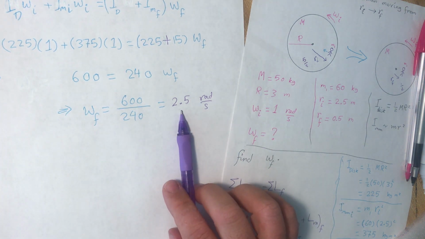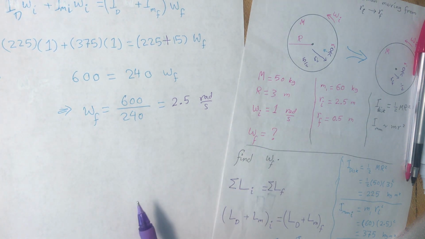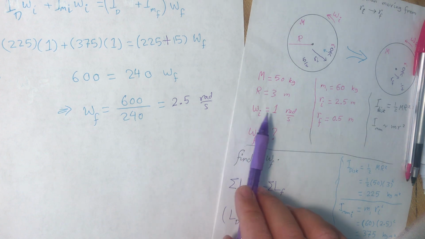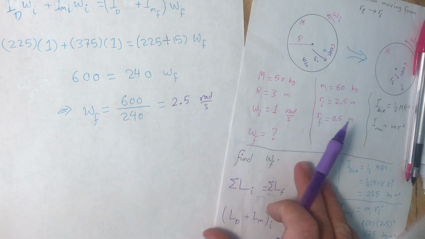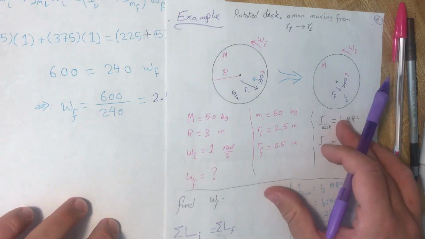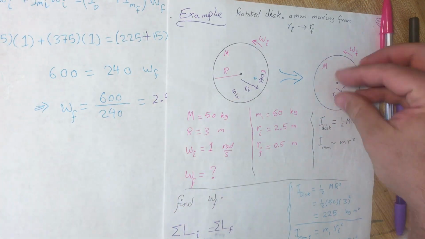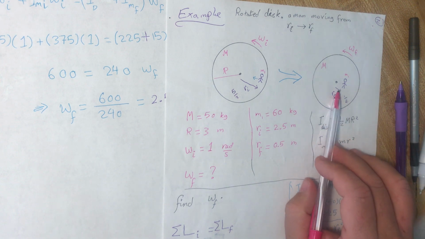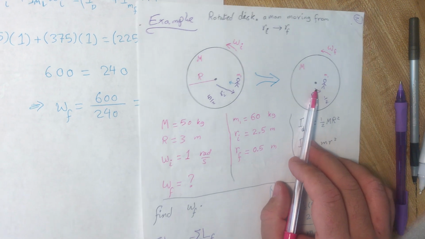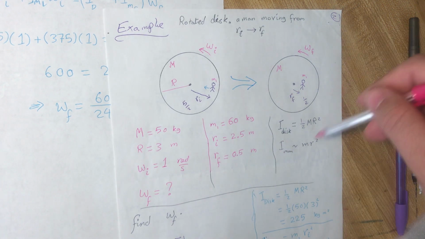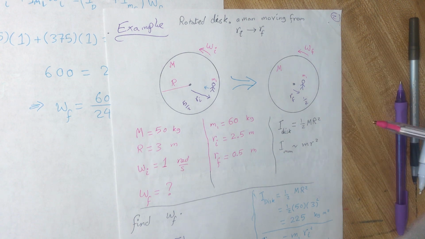Omega final is 2.5. It increases. When our system collapses toward the center of rotation in the final situation, its speed is raised.